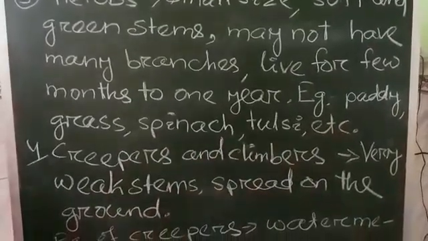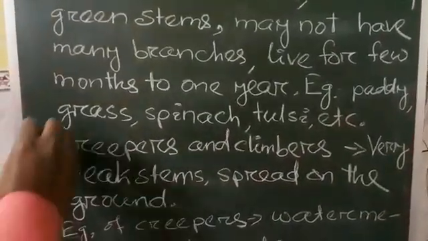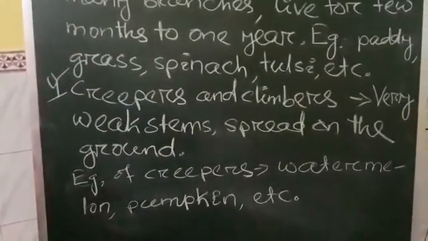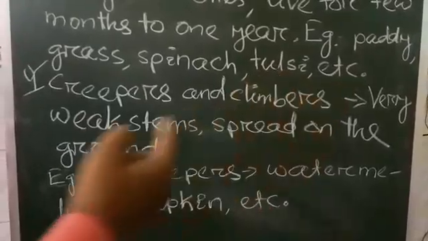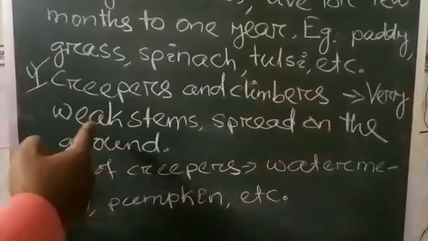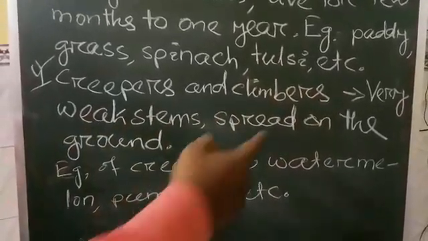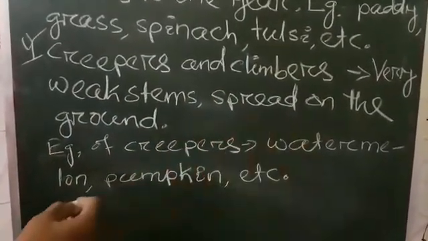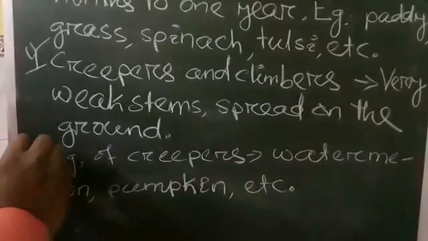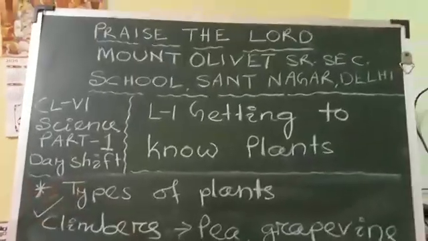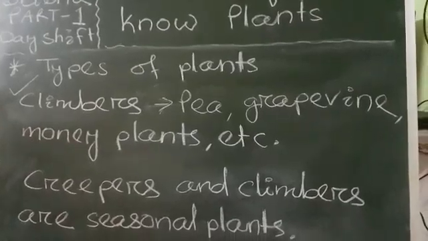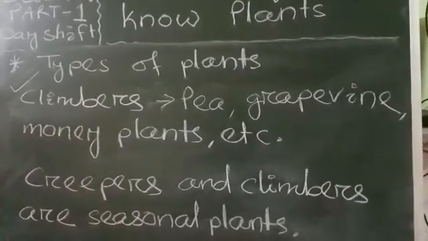Okay, likewise. Next one is the creepers and climbers. Creepers have very weak stems that spread on the ground. Examples of creepers are watermelon and pumpkin. Okay. Climbers are also plants having very weak stems.